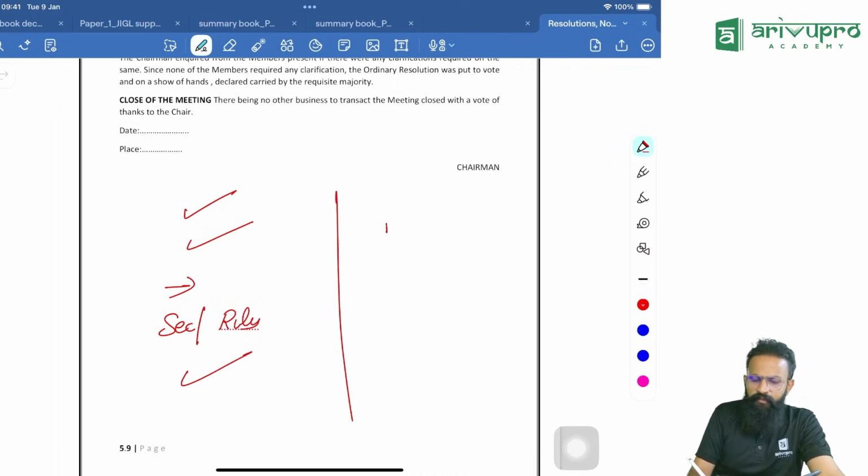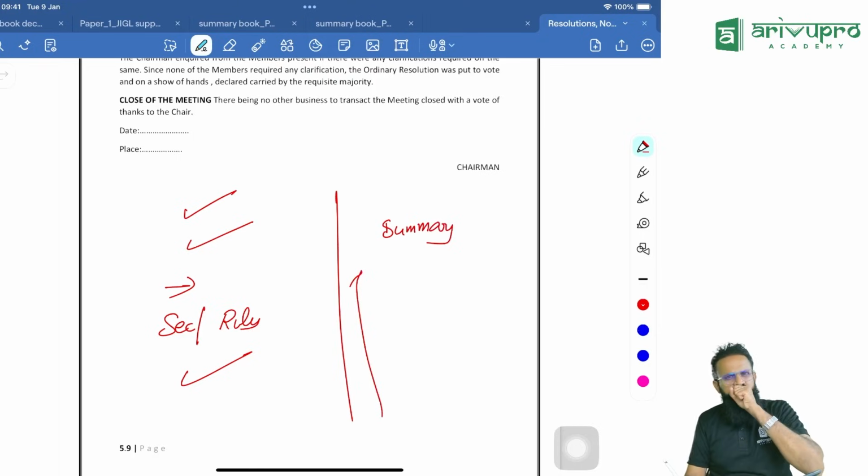For minutes, remember, I will give the entire summary of what happened on the day of the meeting. I have to write all those things: who was the chairperson, quorum was present, leave of absence, and so on as the case may be. And then resolutions are also part of it with proper background. Clear, all of you? I just wanted to give this summary, so give it a practice. I thought this would work. Give it a try and see how it works.